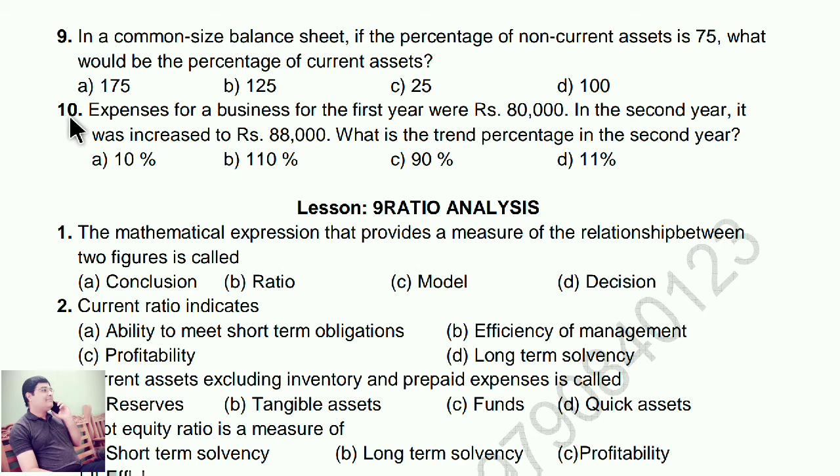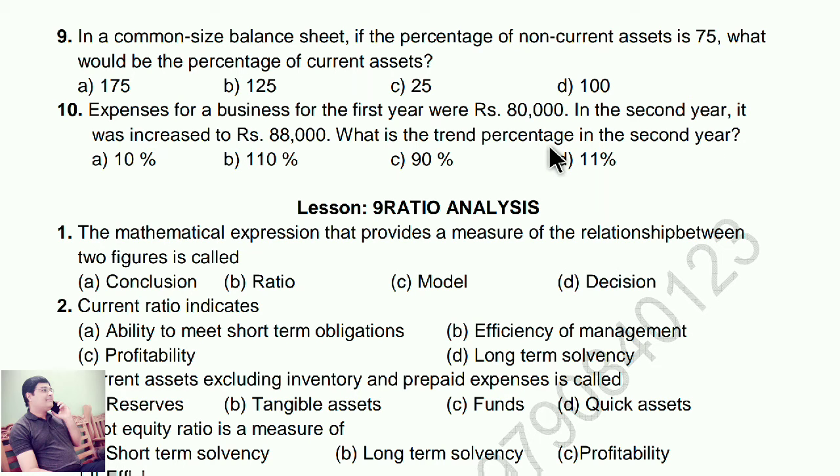Okay? Now question number 10. Expenses for a business for the first year were rupees 80,000. In the second year, it was increased to rupees 88,000. What is the trend percentage in the second year?